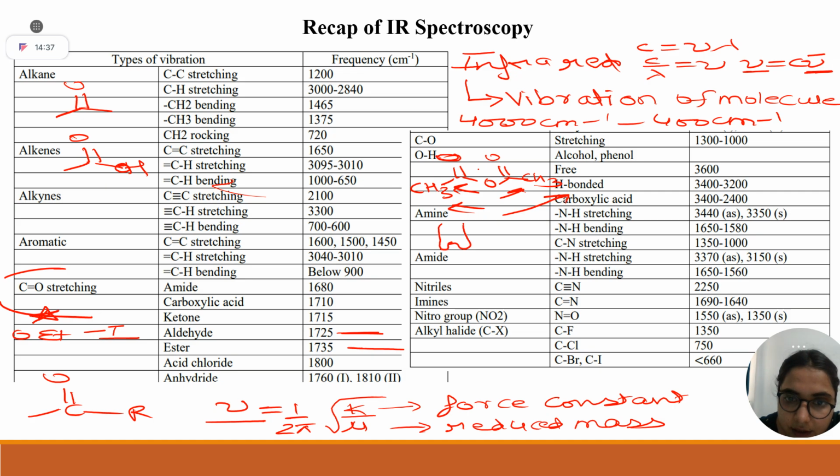Let's say you are seeing W type and you are seeing V type. Primary amine shows W type of peak and secondary amine shows V type of peak. You can note down in your copy. This is the IR pattern.